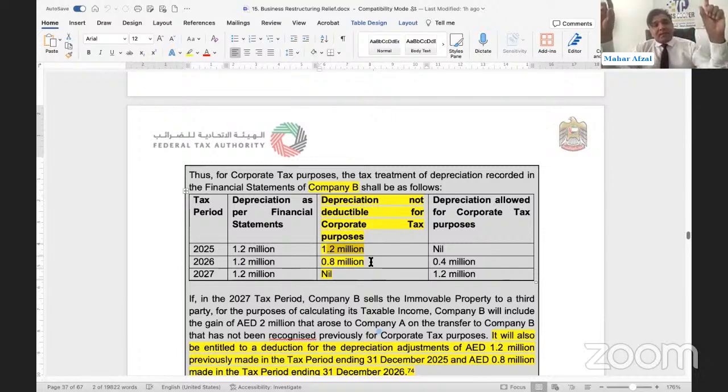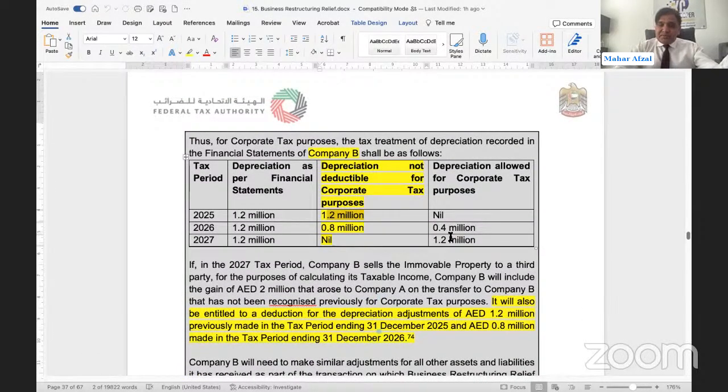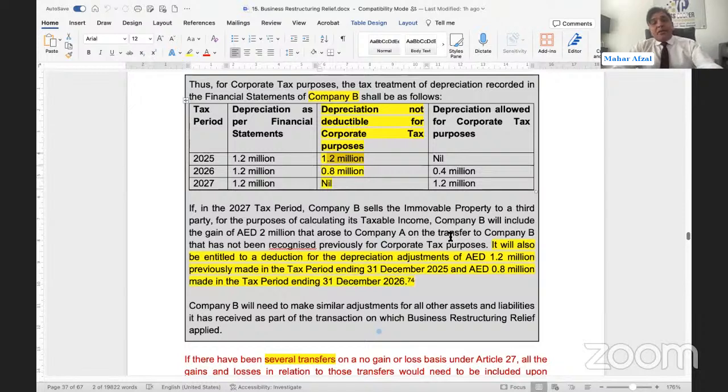So the total disallowed amount is 2 million. On this 2 million, the transferor has not paid tax. The transferee will pay tax because depreciation has been disallowed to the transferee up to 2 million, and the transferee will pay extra tax up to 2 million. Then they started allowing depreciation. Now the treatment till now is that the asset has not been realized. Now the asset has been realized.